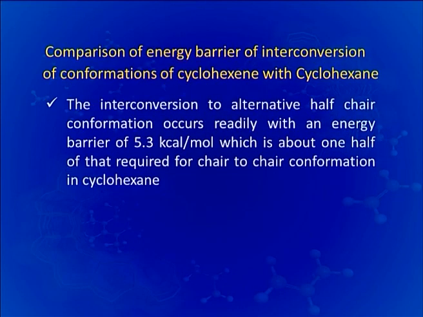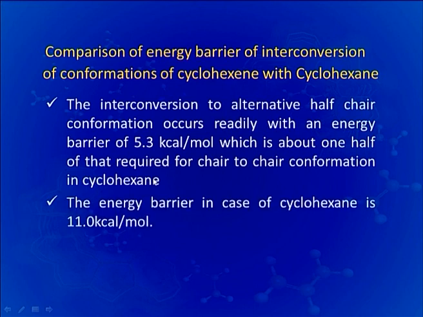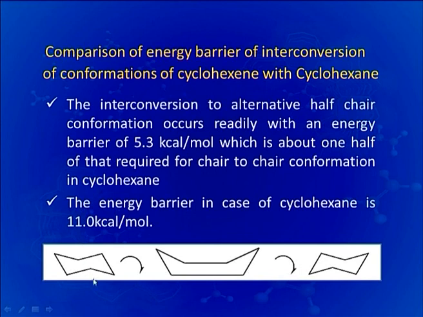It has been found that interconversion of alternative half chair conformations occurs readily with an energy barrier of about 5.3 kilocalories per mole, which is about half of that required for chair to chair conformation in the case of cyclohexane. This is one chair conformation of cyclohexane and this is another chair conformation. When it passes from one chair to another chair conformation, the energy barrier is to the tune of 11 kilocalories per mole, whereas in the case of cyclohexene it is only 5.3 kilocalories per mole.